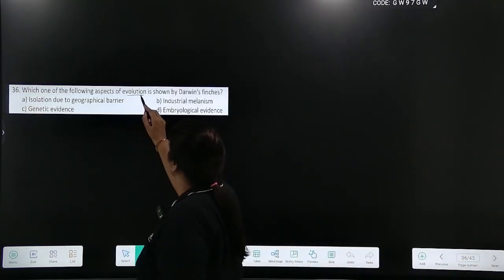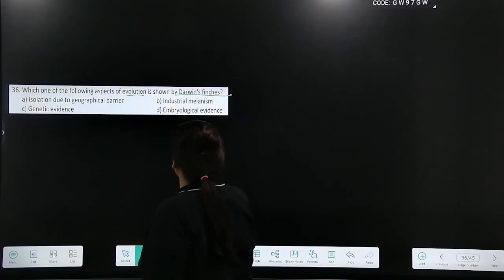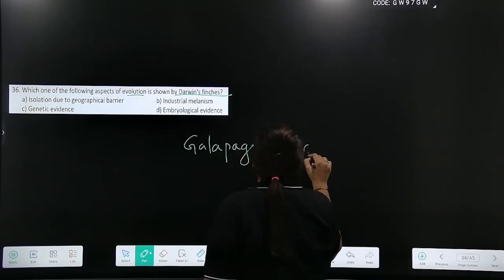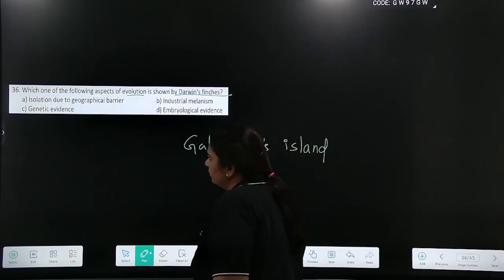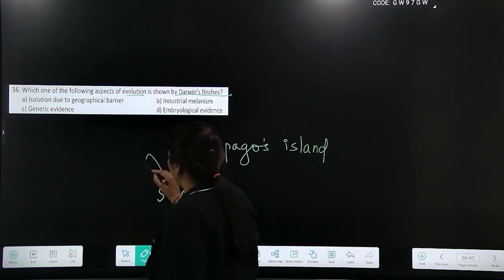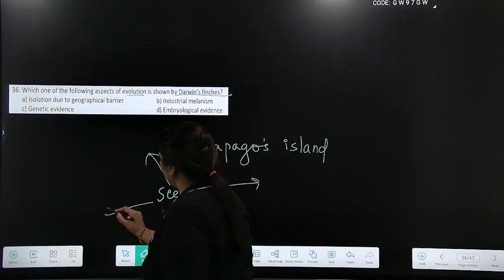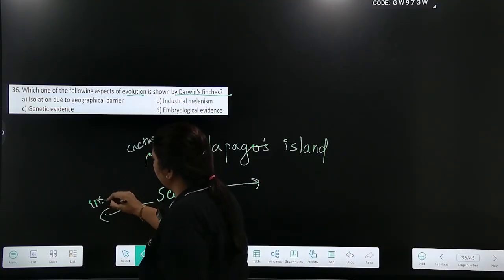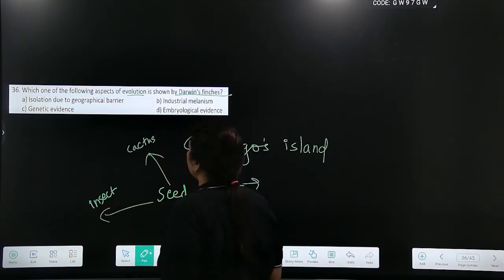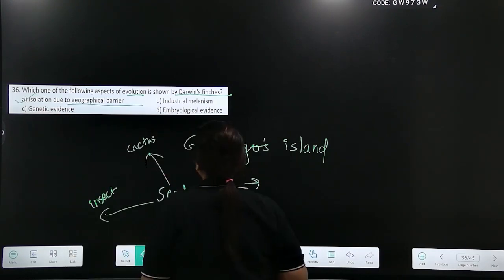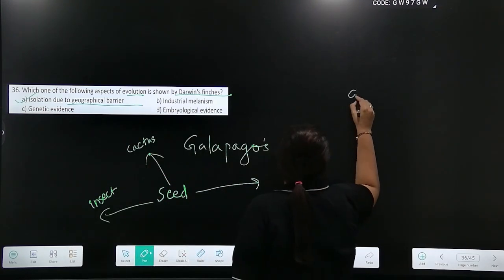Which of the following aspects of evolution is shown by Darwin's finches? Darwin visited Galapagos Island, where he noticed small birds called finches, Darwin's finches later on. The original seed-eating finch went to different geographical areas, became cactus-eating, insect-eating, and so on. So, isolation due to geographical barrier. Answer is option A.